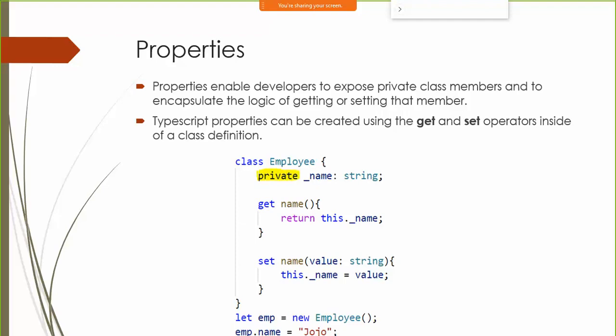It is also possible to create properties. In order to create properties, basically you'll have to define two methods, one get and one set method. To define a getter, we create a method using the keyword get, and then we specify the name for the field that we want. Then we return a particular field. Here we are returning this particular field. Set also you can create: you say set, then you specify the name of the field, and then you specify what value you want to set. So we take this value and simply assign it over here. Later on you can access these fields directly.